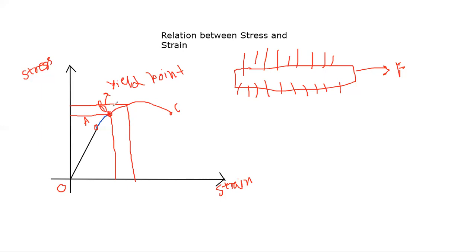Now, what happens if we further increase the stress? If we further increase the stress, it results in the breaking of the wire. The wire breaks. And this point C is the point where the wire breaks. It is known as the breaking point. At this point, the wire breaks, because the force is so strong that it breaks the wire.